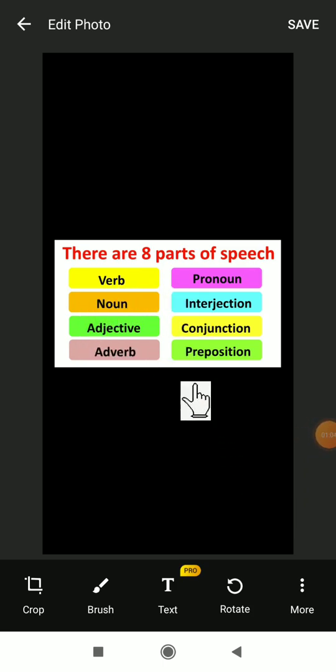So here see, there are 8 parts of speech. How many? 8. Which are they? Verb, noun, adjective, adverb, pronoun, interjection, conjunction and preposition. So these are the total 8 parts of speech. Got it? We already learned about the verb, noun, all those things. Here we are going to discuss them very shortly.